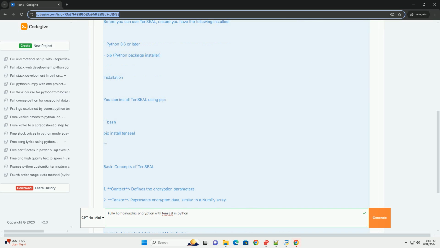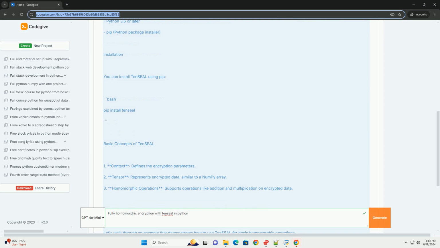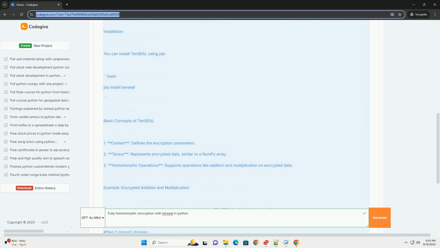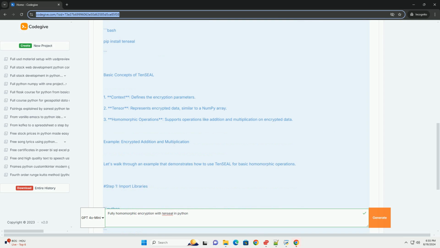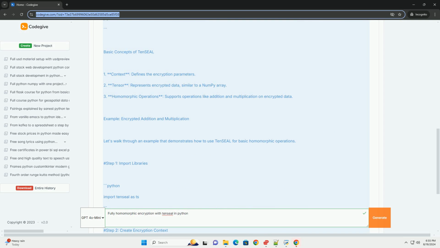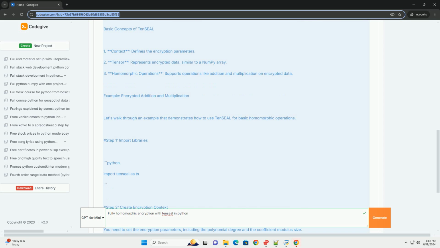Basic concepts of TenSEAL. 1. Context defines the encryption parameters. 2. Tensor represents encrypted data, similar to a NumPy array. 3. Homomorphic operations support operations like addition and multiplication on encrypted data.